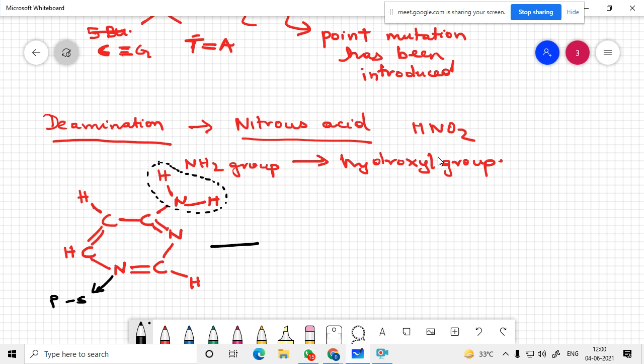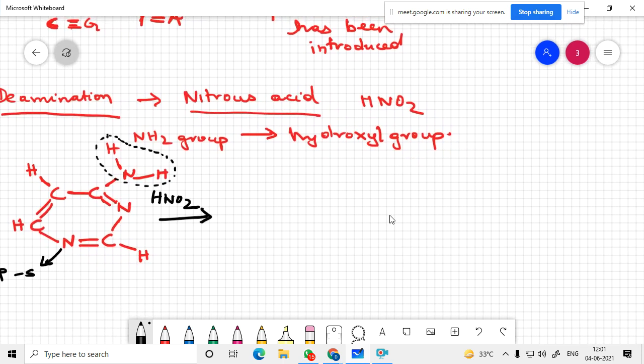So when you treat this with HNO2, nitrous acid, what happens is here it becomes OH. This OH group comes up over here, but this double bond comes over here.